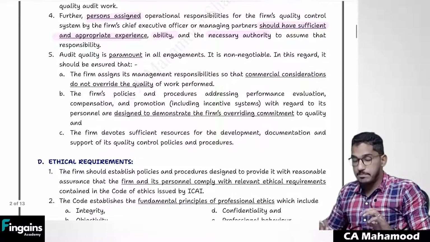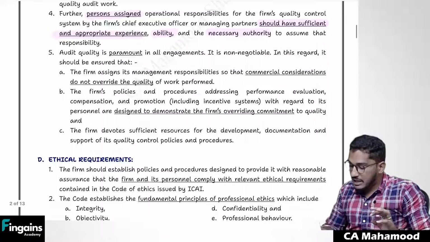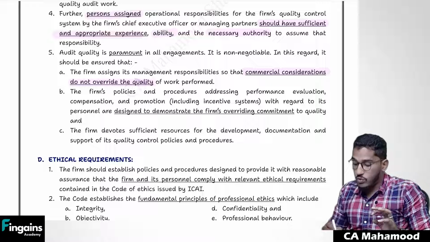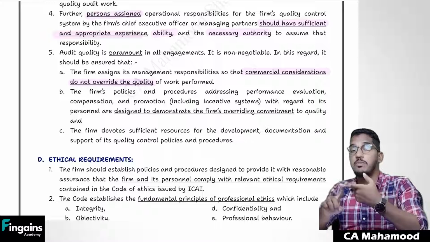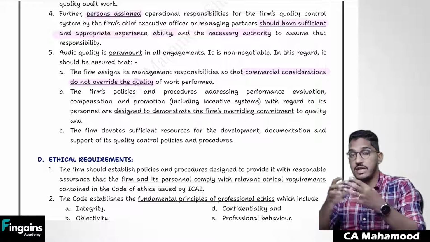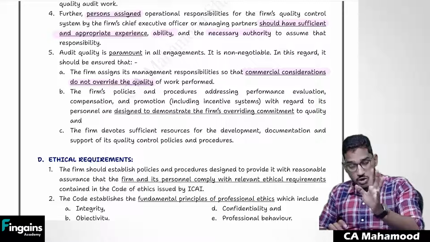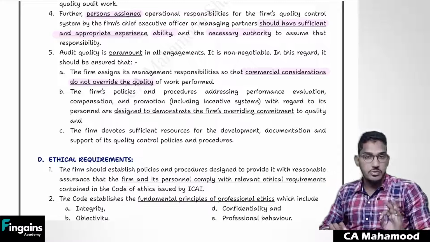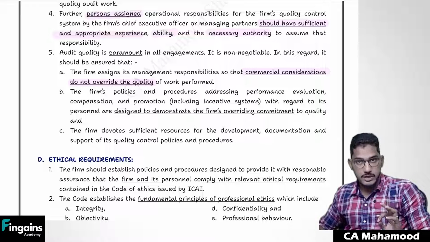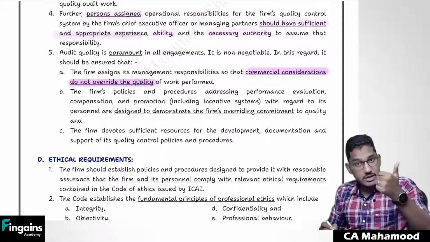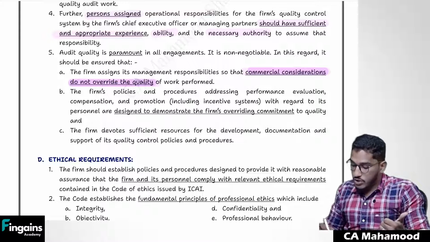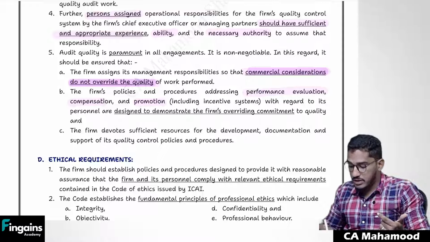And also, as a leader, you should make sure that commercial considerations are not overriding quality. Whatever assignment you are accepting, fees should not be your top priority. Doing the work with quality should be your top priority. And also, you should do proper performance evaluation, compensation, and promotion designed to demonstrate the firm's commitment to quality.